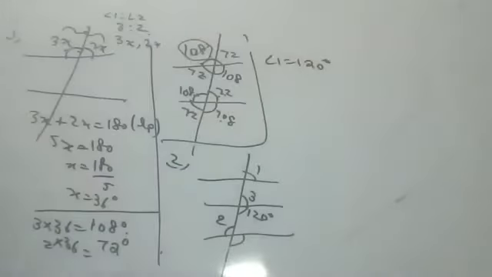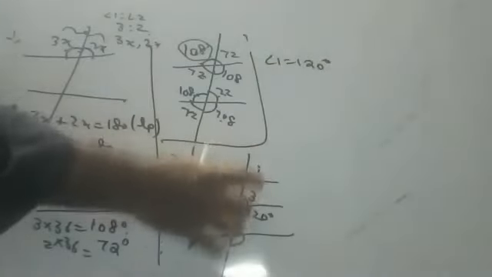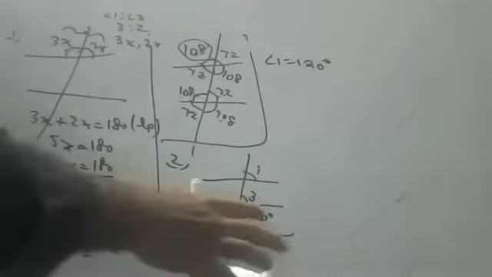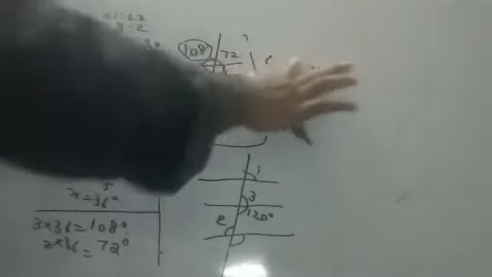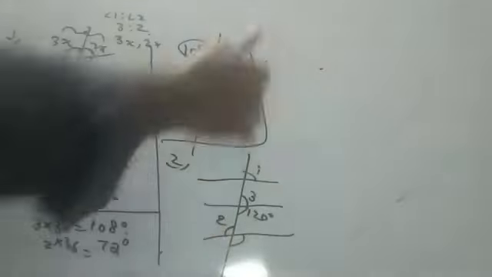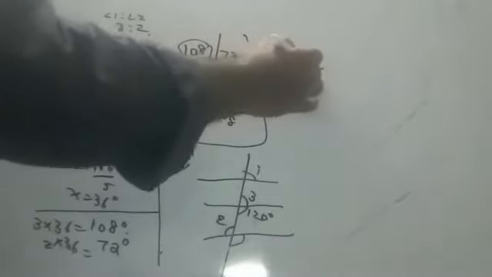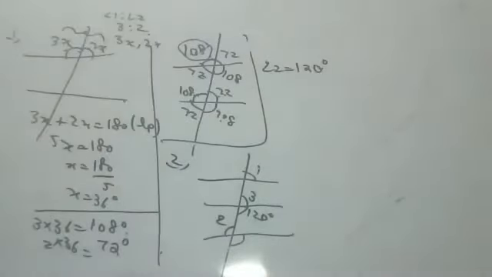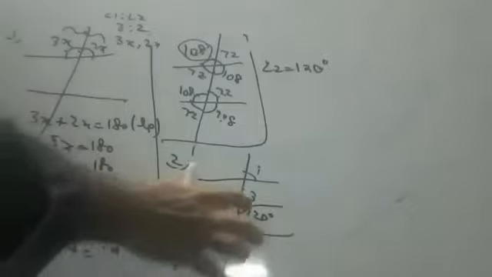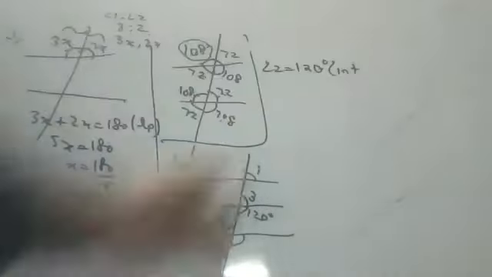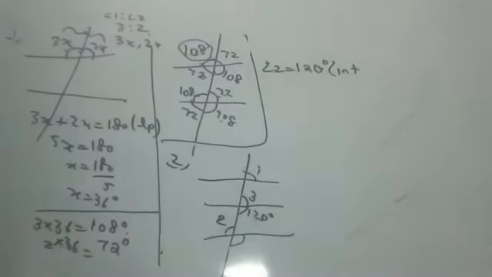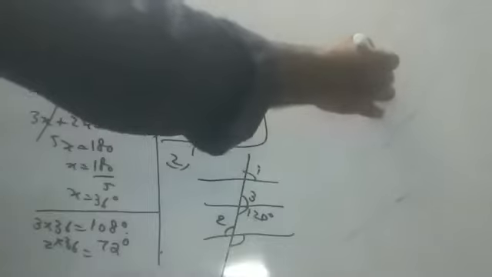Why, children? Can anyone say the reason? No, 1 is not 120, sorry. 2 is 120, children. Can anyone say a reason? Co-interior angle, sir? No, 2 is 120. Why? Interior alternate angles. Interior alternate angles.